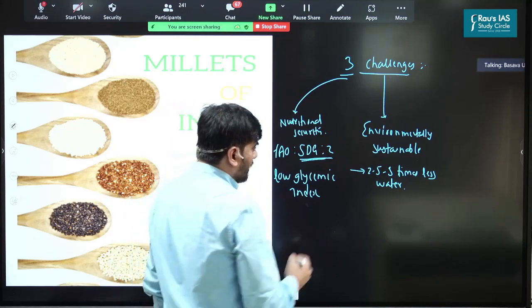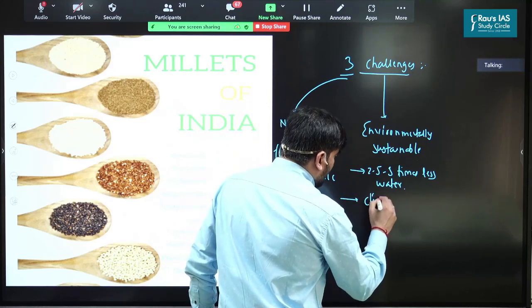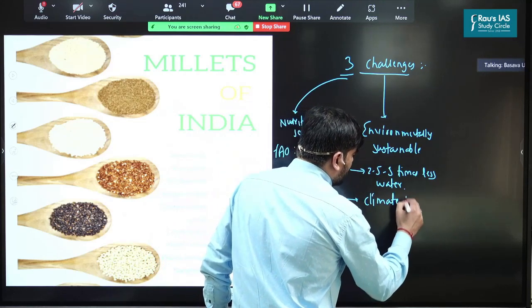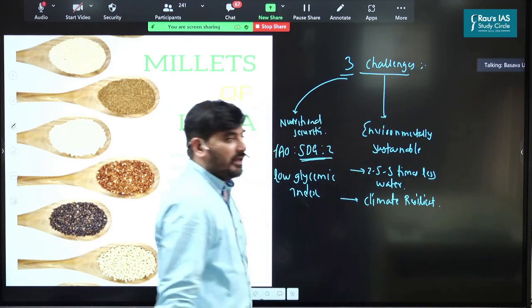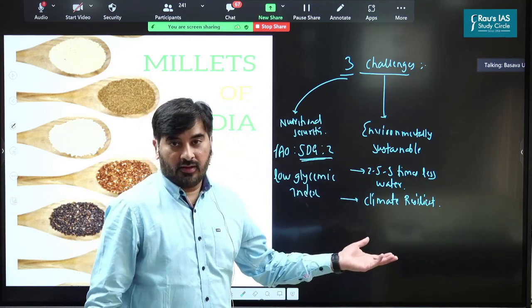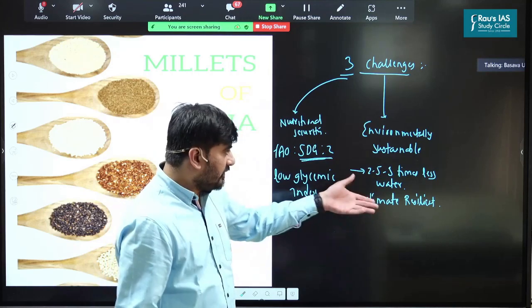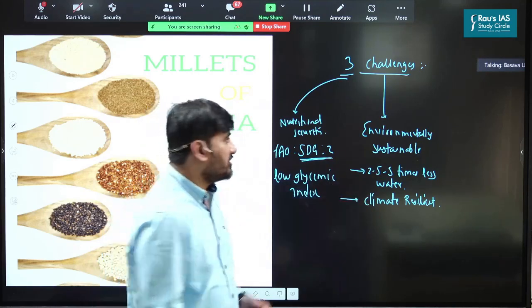Apart from that, the millets are also considered to be climate resilient, which means that they have an ability to withstand the impact of droughts. So because of the growing climate change, they can withstand the impact of climate change.